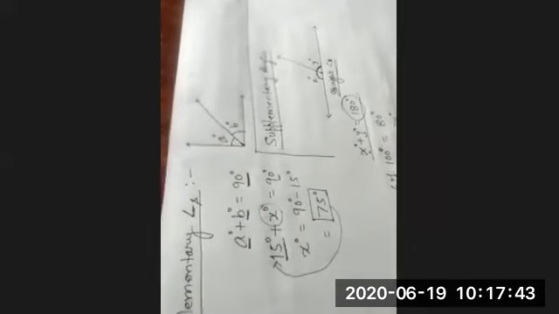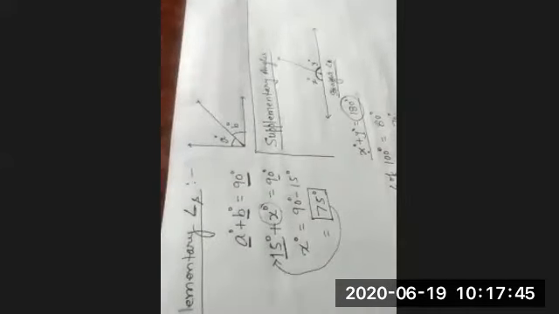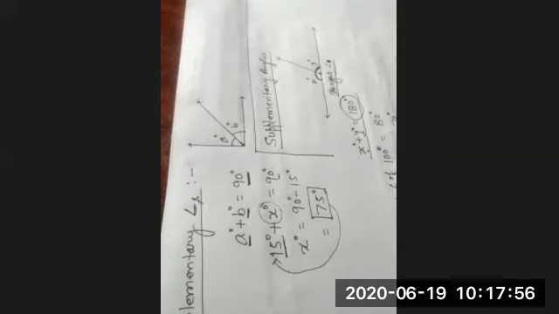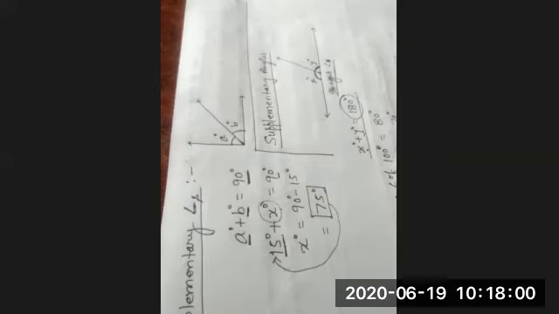Any doubt? No, sir. Okay. Now tell me one angle which is equal to its complementary angle. 45 degree. Very good. Means both angles are equal, so divide by 2 and both will be equal.